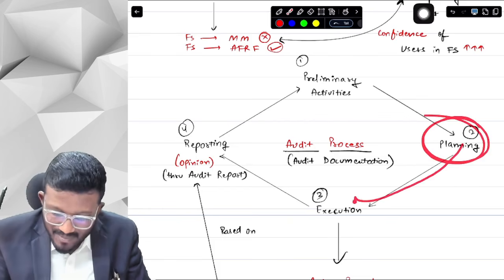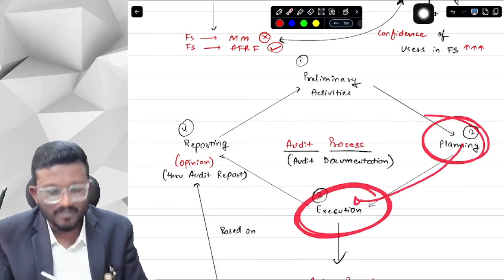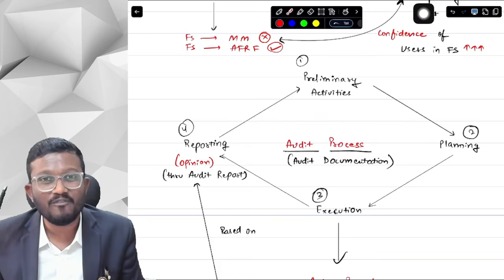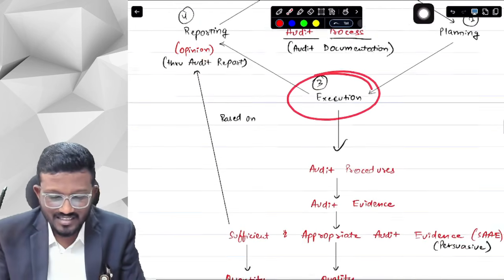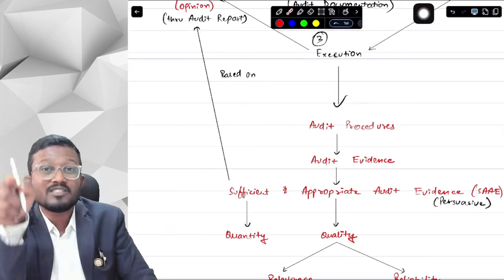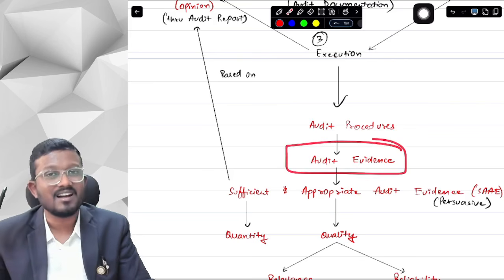Then third, after planning, is the execution. That is the main procedure, the procedures applying phase, where you are actually applying the procedures which you have planned. So this is the execution phase. In the execution phase, you are applying all the audit procedures, and through the procedures you are obtaining audit evidence. So what is audit evidence?